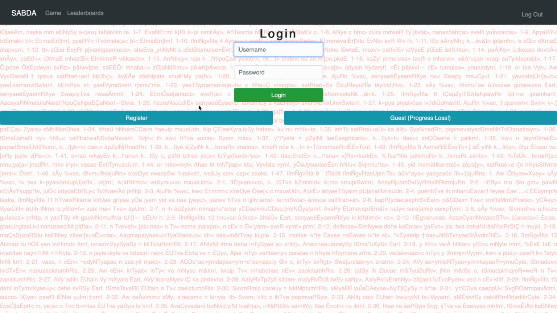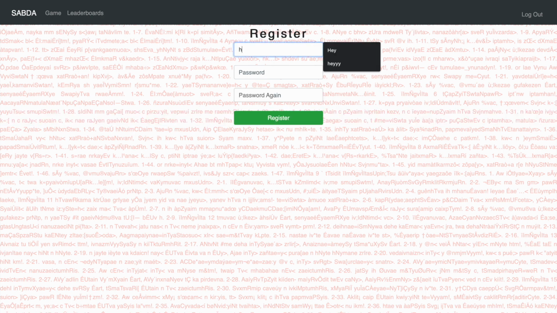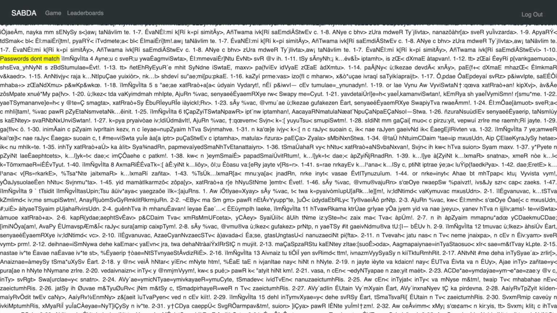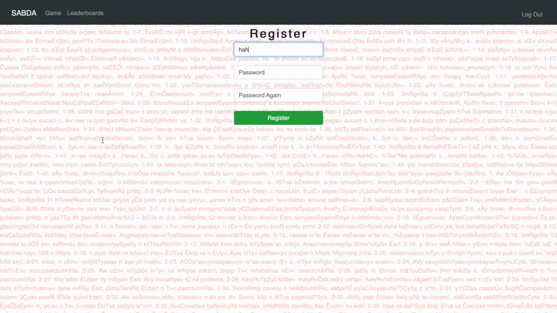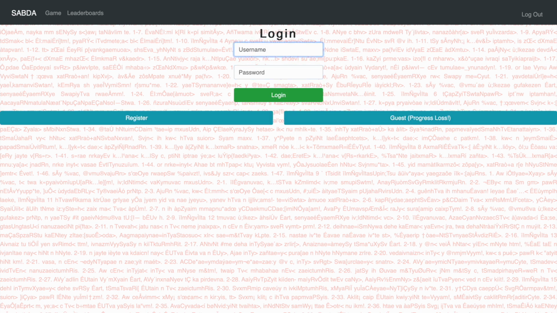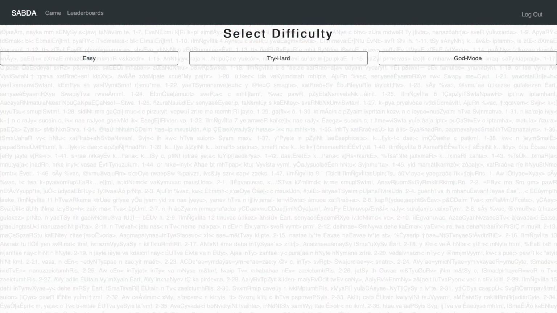So let's just try to register for an account. Let's just say h is h. Okay. And for the error handling, the error page is also quite intriguing, I must say. I quite like this look. The error is highlighted and it's all cryptic, kind of fitting for a word guessing game, I guess. So just try to register with a new password, and it allows us to do that.